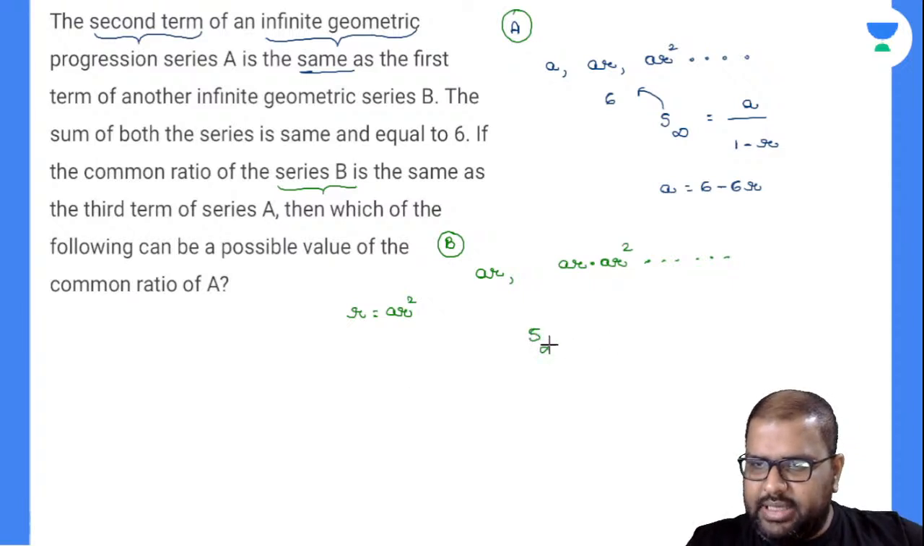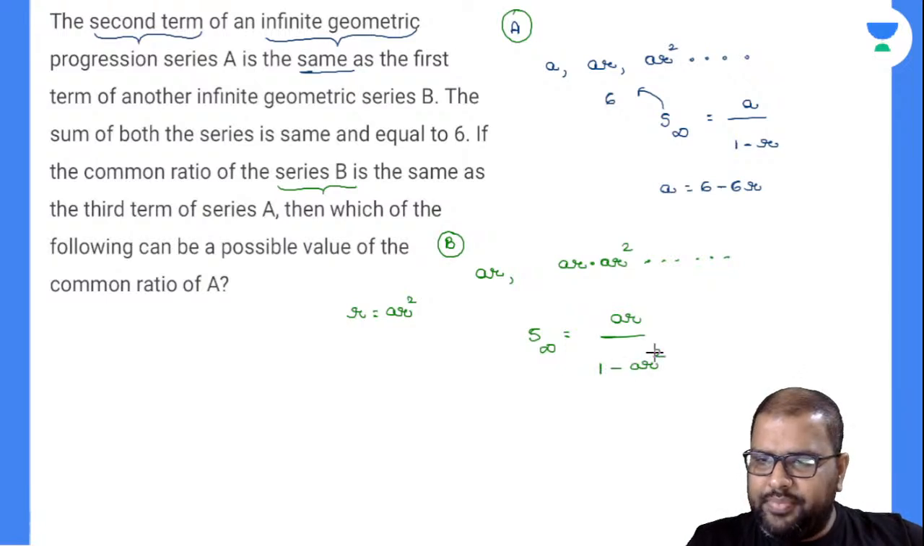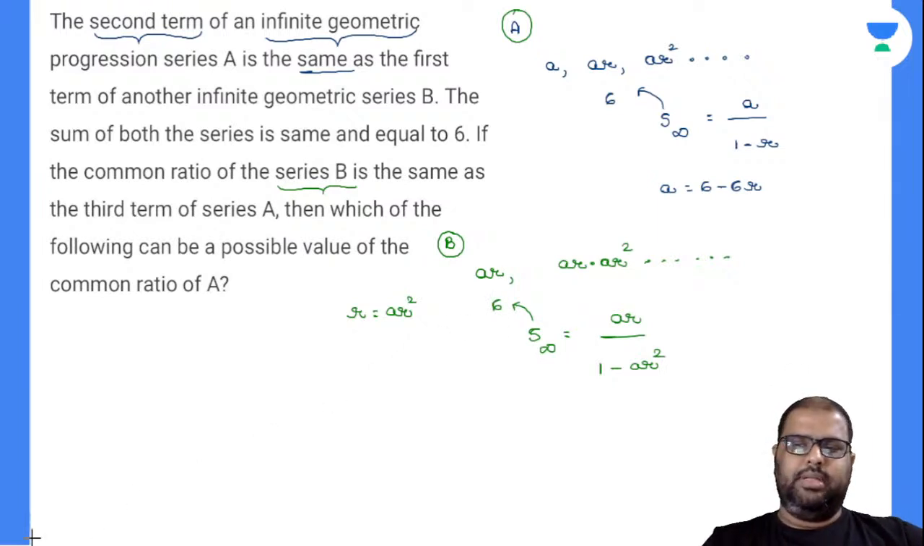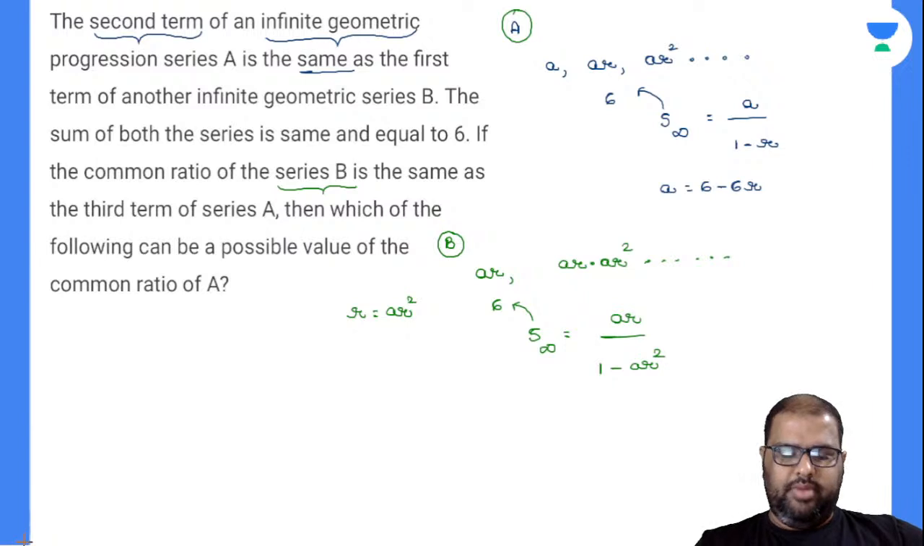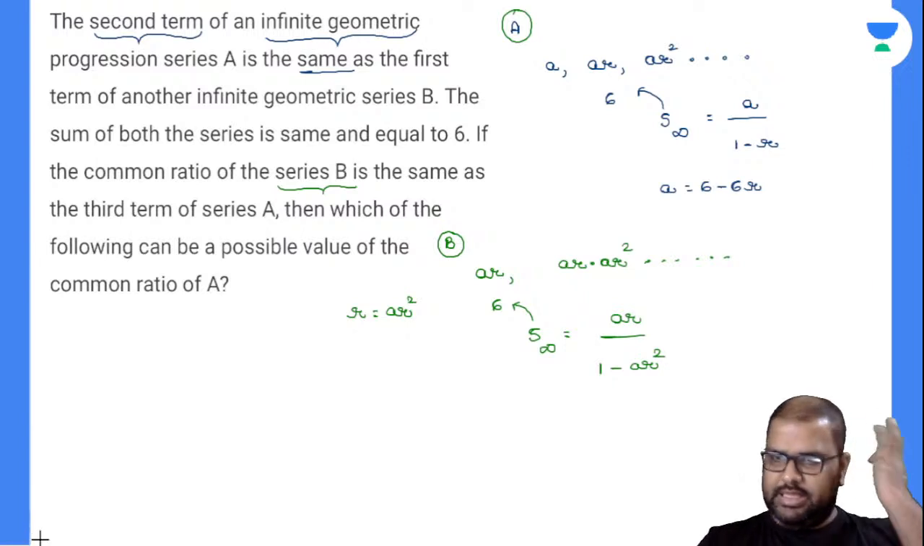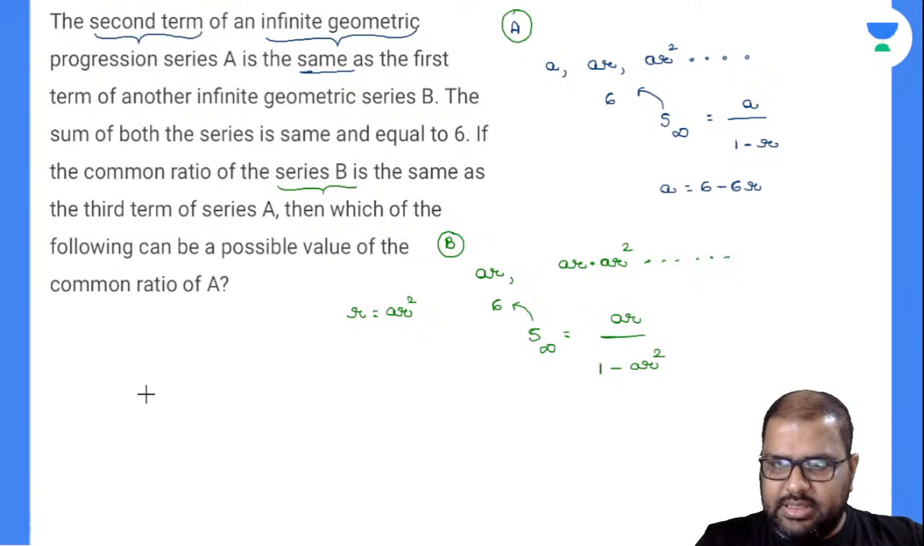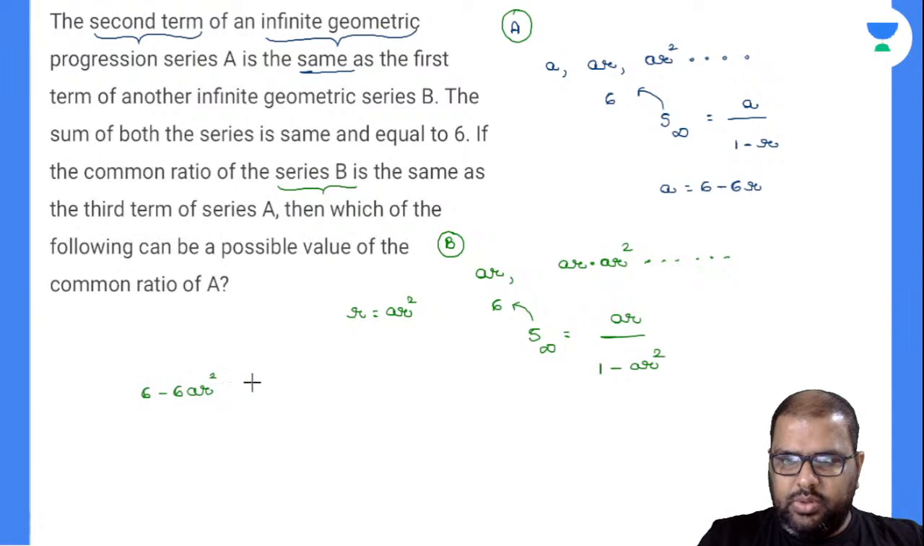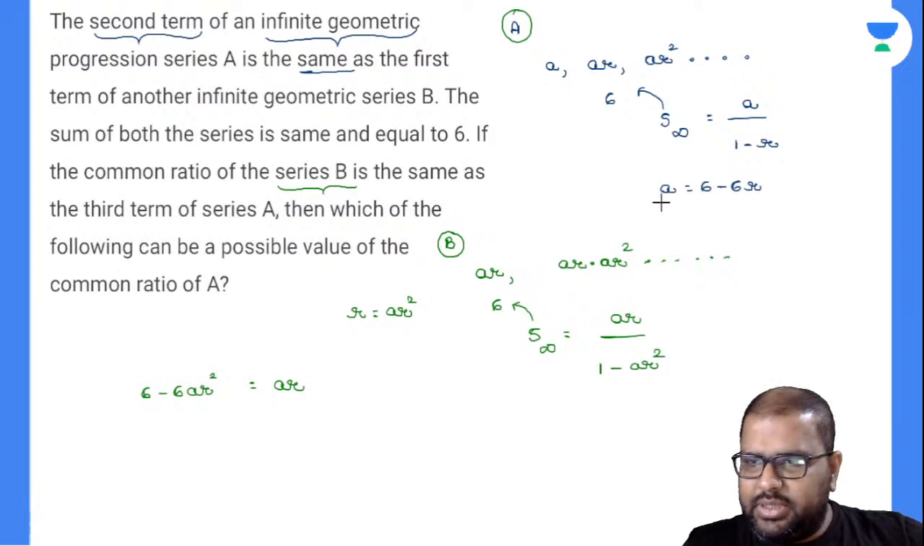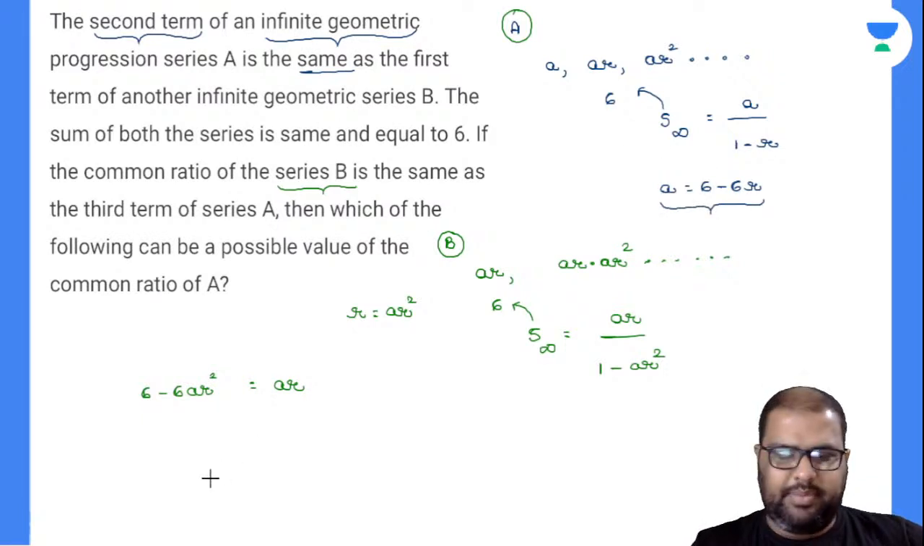The sum of the infinite geometric series B: your first term is nothing but AR, divided by 1 minus AR square. Am I right or wrong? And this value is given as 6. Will you accept that? Yes or no? Now closely write down this equation: 6 minus 6 AR square is equal to AR square AR. Now in the place of A, can I substitute this value? Then I can frame an equation perfectly.